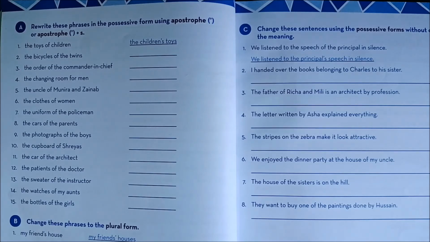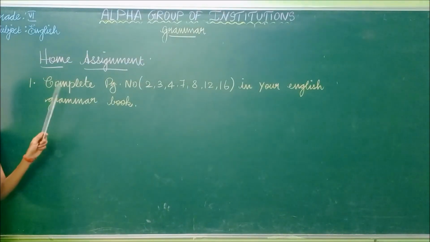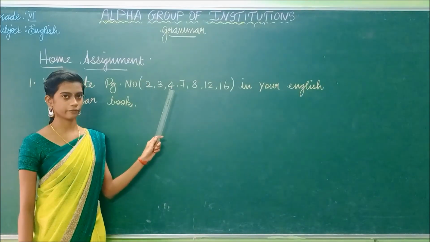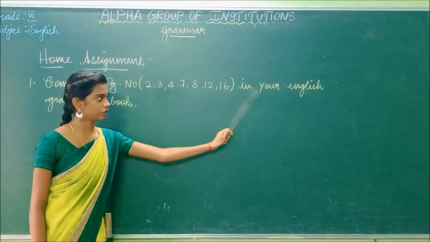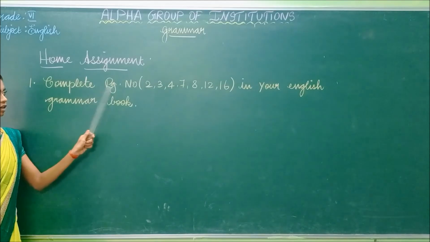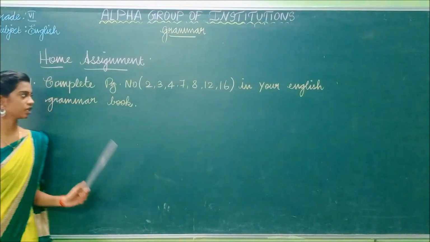Okay students, you have to fill all the exercises. The answer key for these exercises will be attached with this video. So this is for your home assignment. Complete page numbers 2, 3, 4, 7, 8, 12 and 16 in your English grammar book. You have to complete these exercises in your English grammar book.